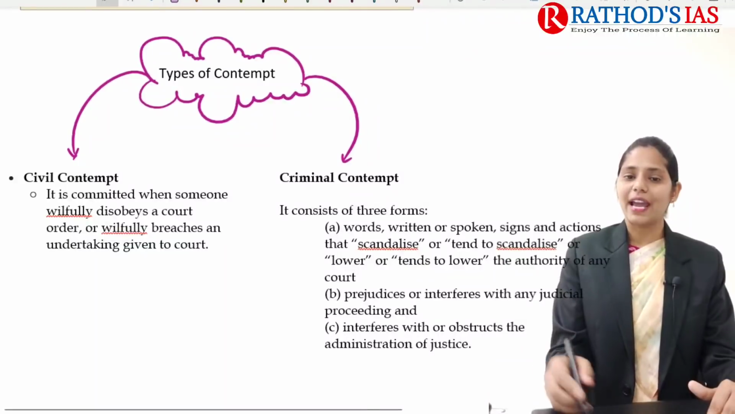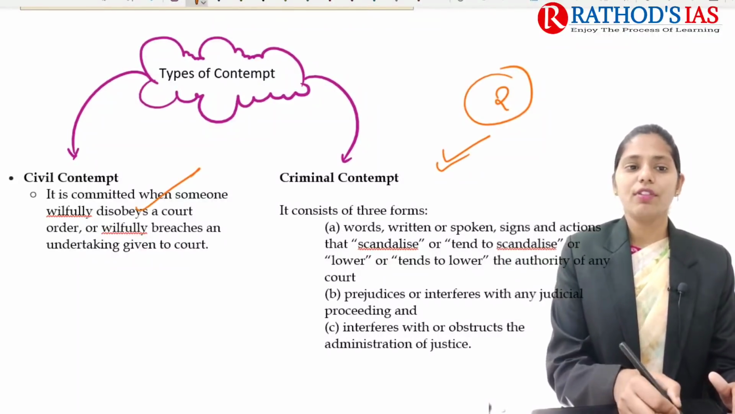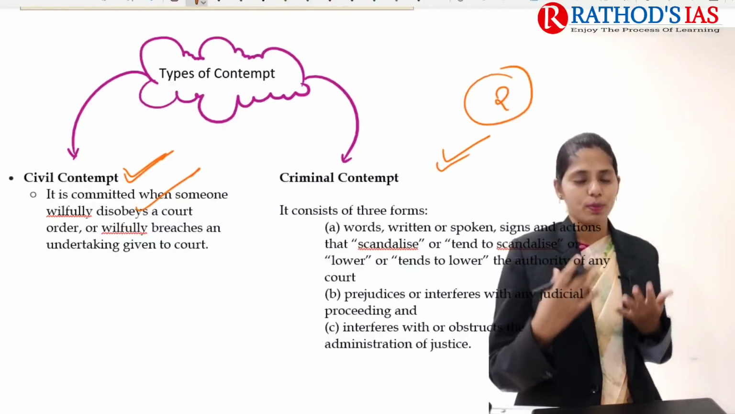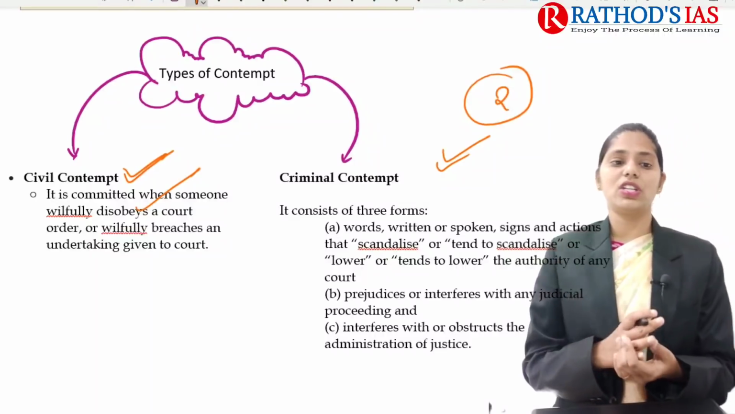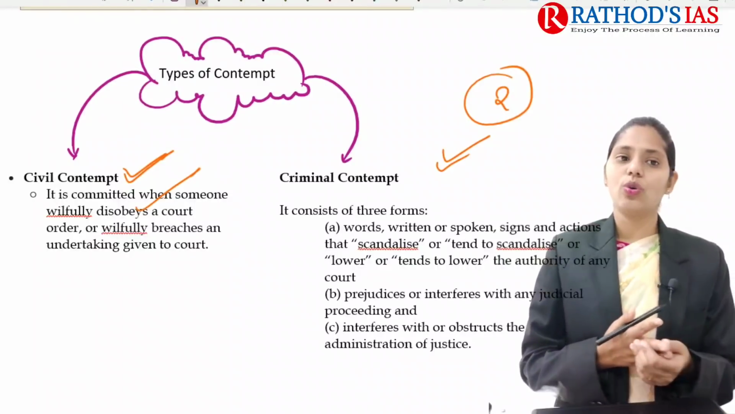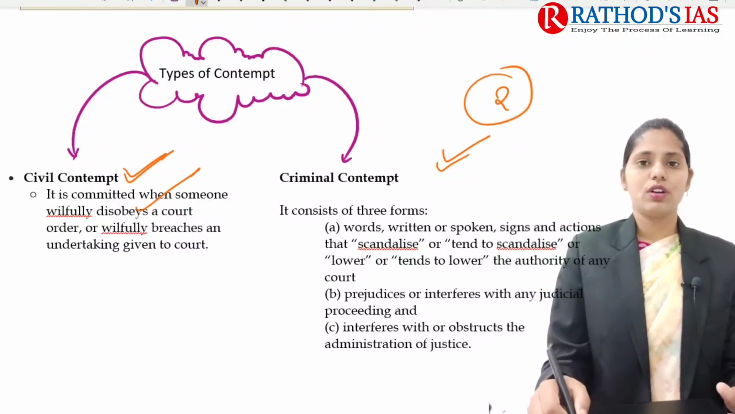So if you're talking about types, we have two types: civil contempt as well as criminal contempt. Civil contempt is when someone willfully disobeys the orders of a court. Whenever a person breaches or violates anything which is given by the court, that is called civil contempt. So for example, I can give you one instance.